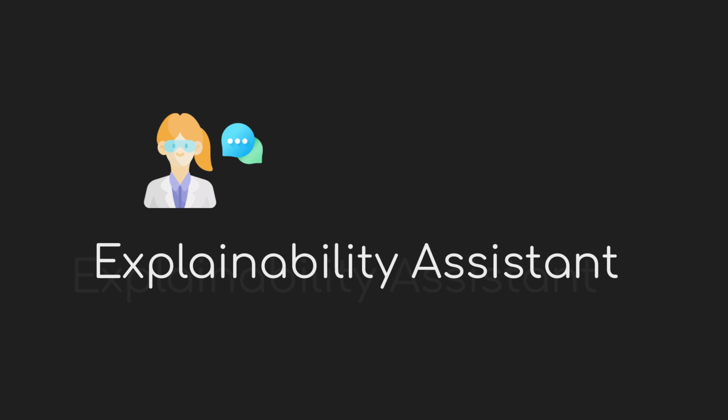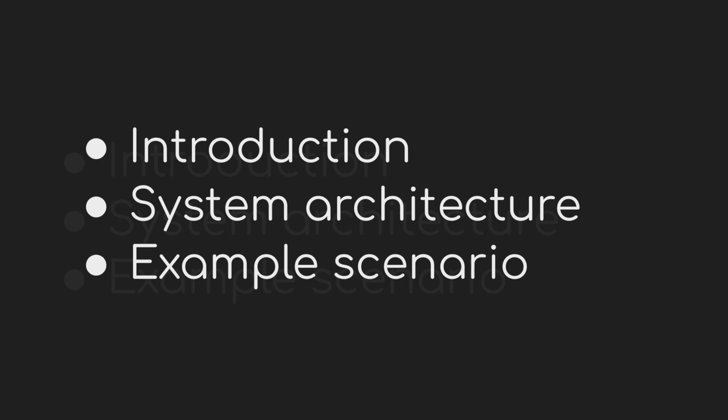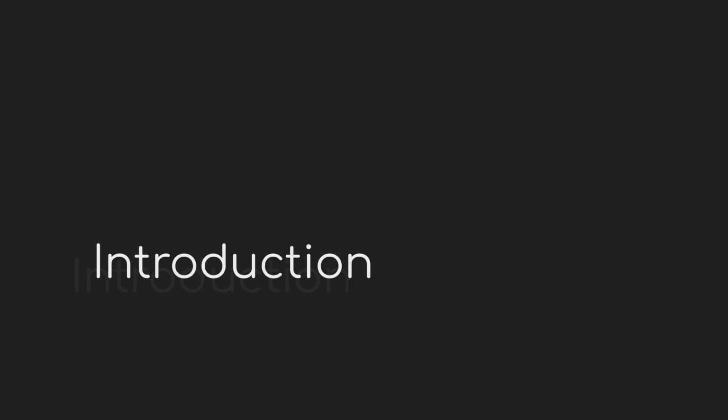Explainability Assistant is a conversational agent that helps professionals to explore and interpret their data and machine learning predictions. This short video will briefly introduce the architecture of the software solution and demonstrate the capabilities of the assistant in a real-world use case. Let's get started with a short introduction.